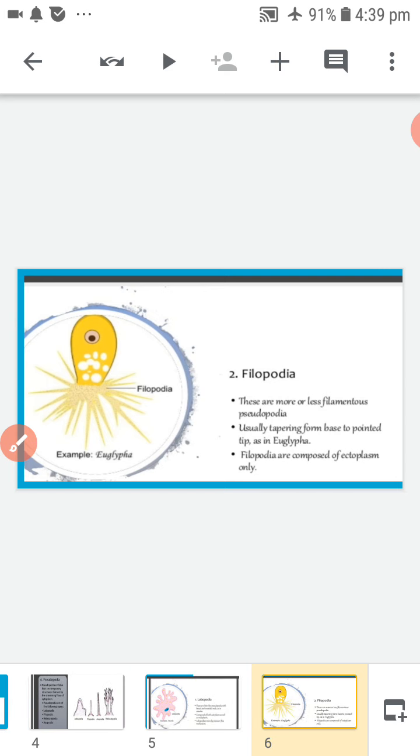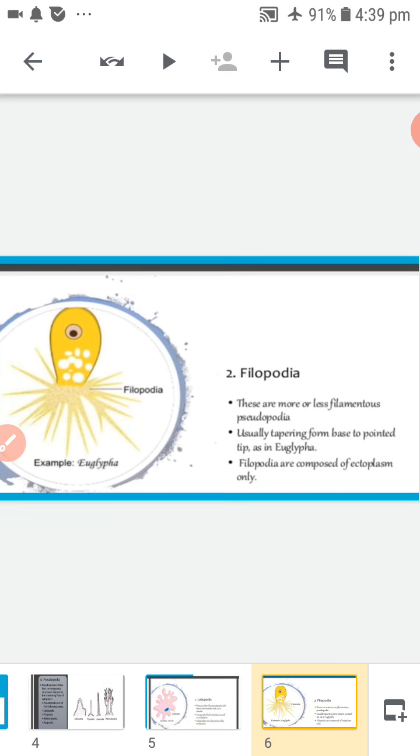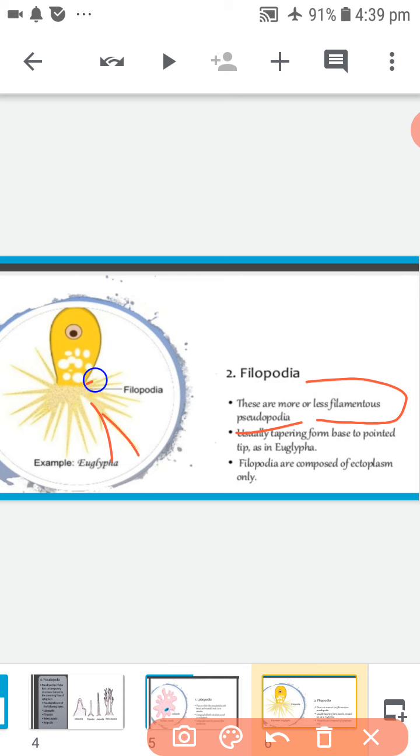Next one, filopodia. These are filamentous, pointed pseudopodia. They may be branched. The filopodia are composed of ectoplasm only. Example, Euglypha.